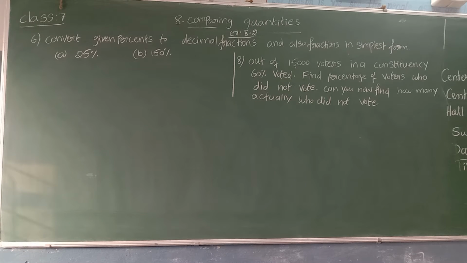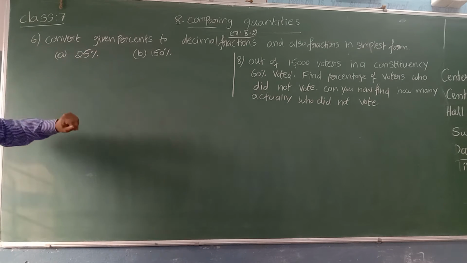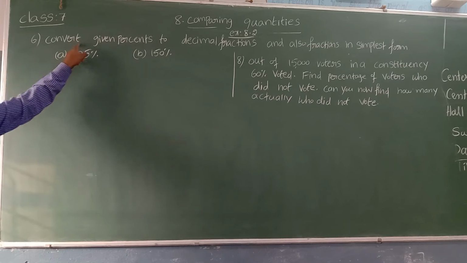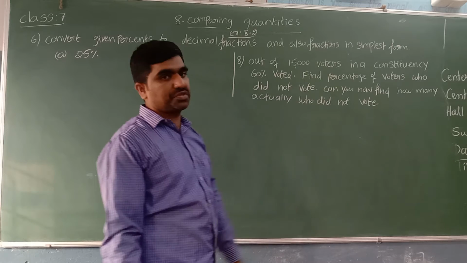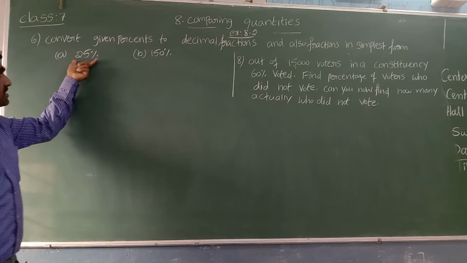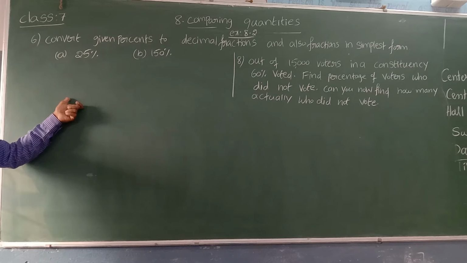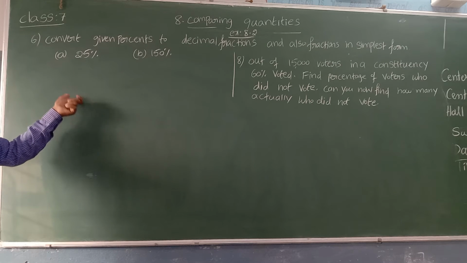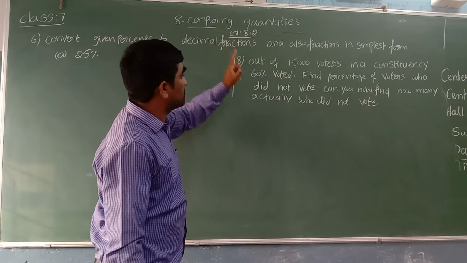Yes, children, let's see some more examples based on the percentage concept only. Here, exercise 8.2. Convert given percents to decimal fractions and also fractions in simplest form. They gave a percentage, asking to convert into decimal fractions, and then those decimal fractions we need to convert into simplest form. What is meant by decimal fractions?